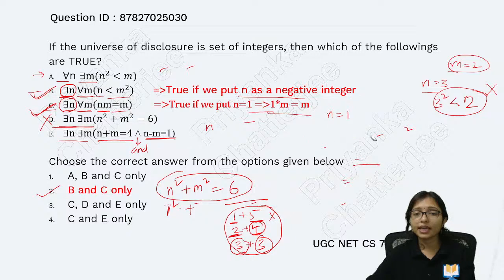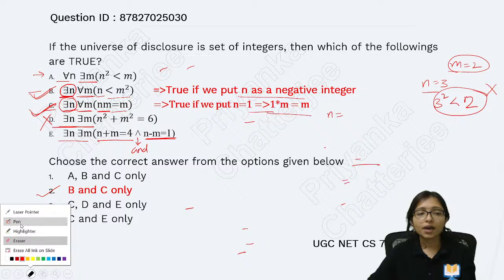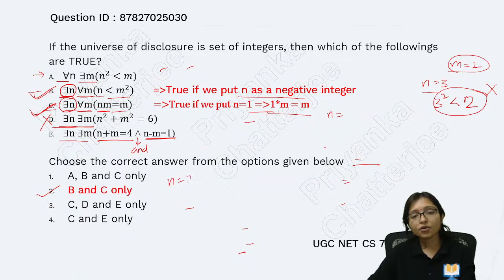If I am making 4, what combinations are possible for n and m? The combinations are n equals 2, m equals 2. Is it 1? No. I can make n equals 3, m equals 1. Is it n minus m equals 1? No. There is no chance.